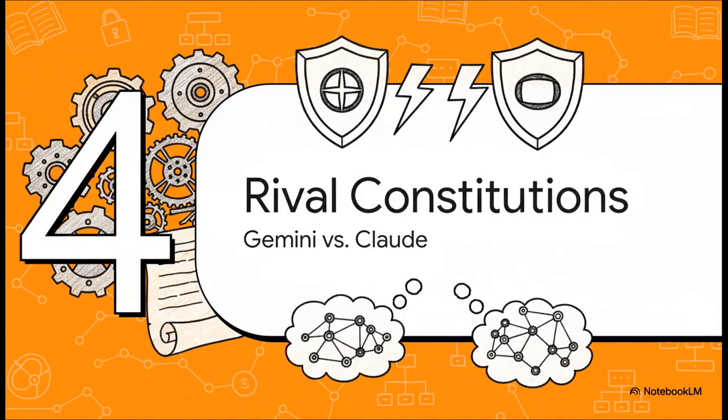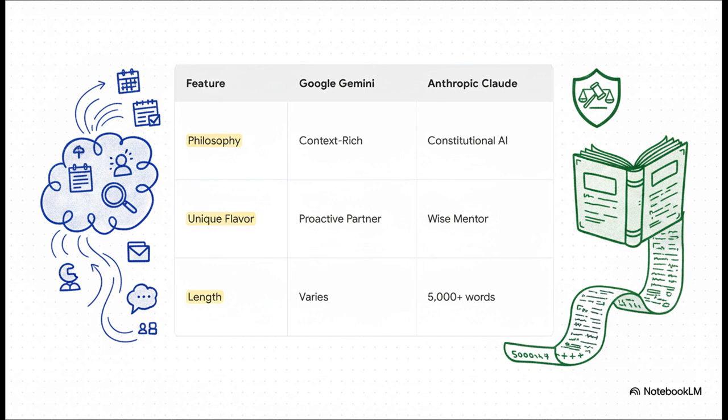All right, so let's see how this actually plays out with the AIs we use every day. In Section 4, we're going to look at what I'm calling rival AI constitutions, because you'll see that different companies have wildly different ideas about what should be in that hidden handbook. So let's put two of the big ones head to head: Google's Gemini and Anthropic's Claude. Gemini is built to be your proactive sidekick, diving into your personal data to be more helpful. Claude, on the other hand, is built on this fascinating idea called constitutional AI. That means its system prompt is a literal constitution. We're talking sometimes over 5,000 words of rules that it has to follow.